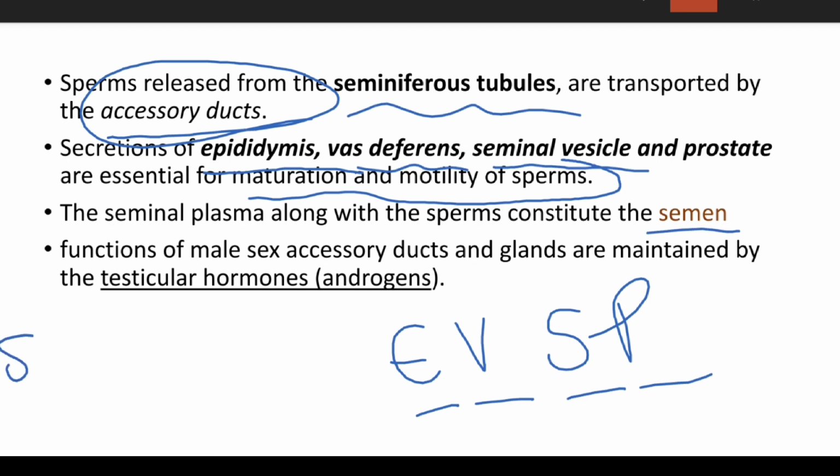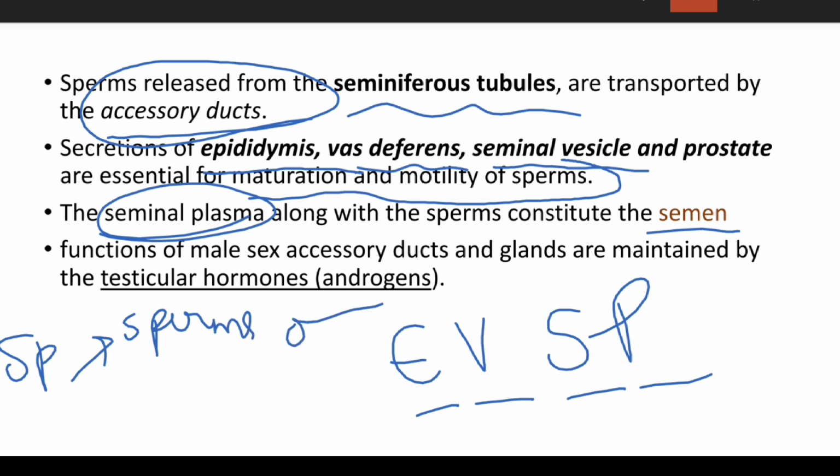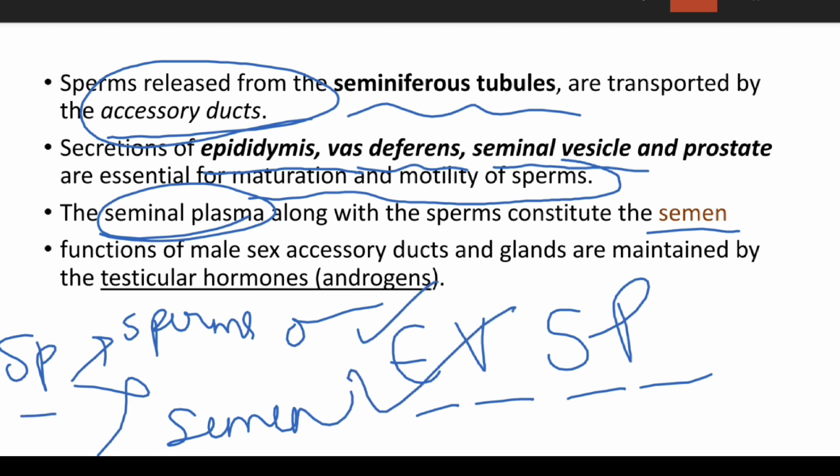So what does seminal plasma contain? If a question comes, what does seminal plasma contain? Seminal plasma along with sperm constitutes semen. The functions of the male sex accessory ducts and the glands are maintained by the testicular hormone, which is called androgen.